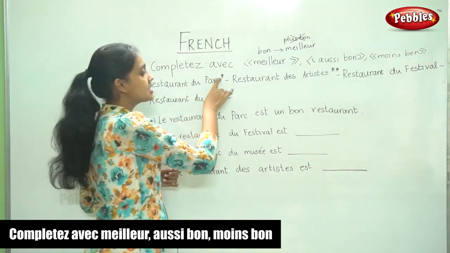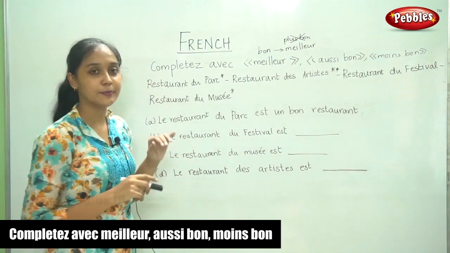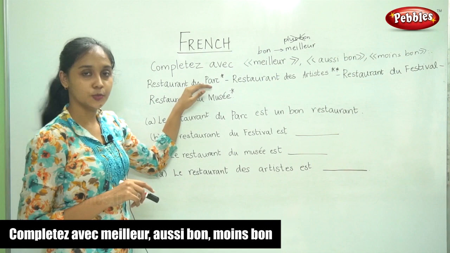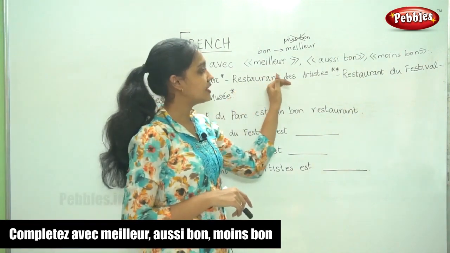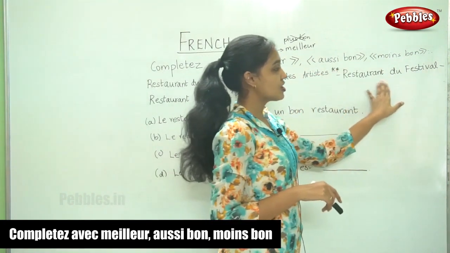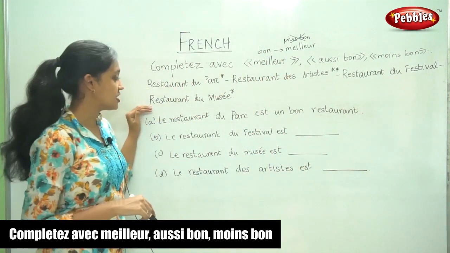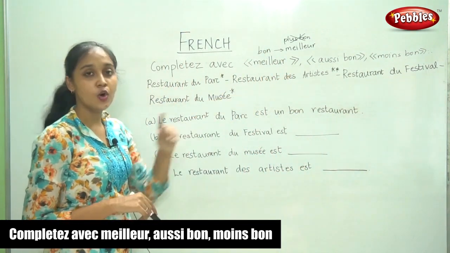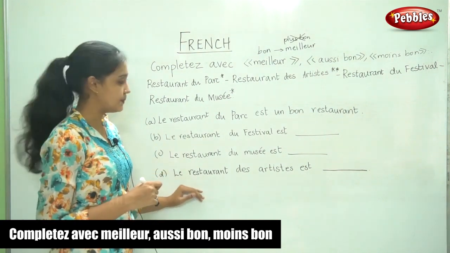So they have given us the star here to indicate its degree of comparison. Restaurant du parc, it has 1 star. Restaurant des artistes, it has 2 stars. Restaurant du festival, it has no stars. And restaurant du musée has 1 star. So now we are going to fill in these blanks.